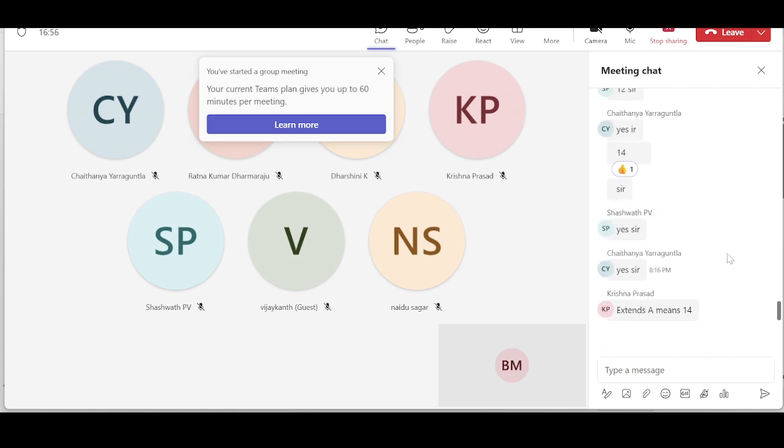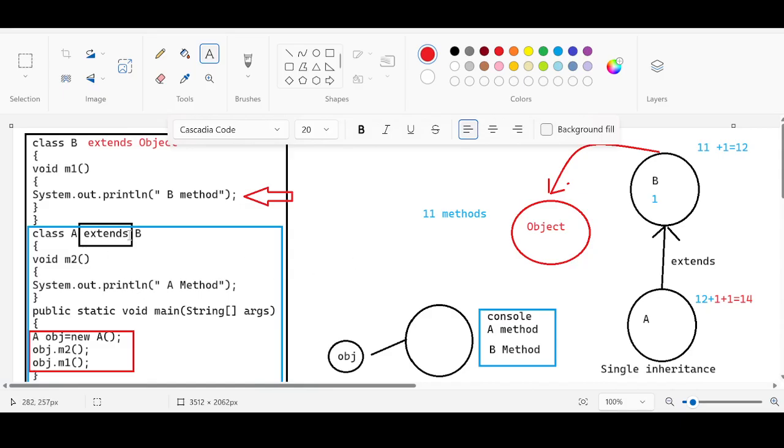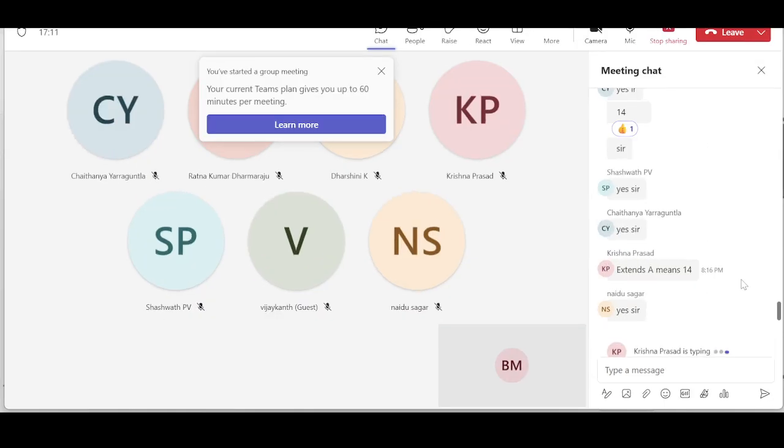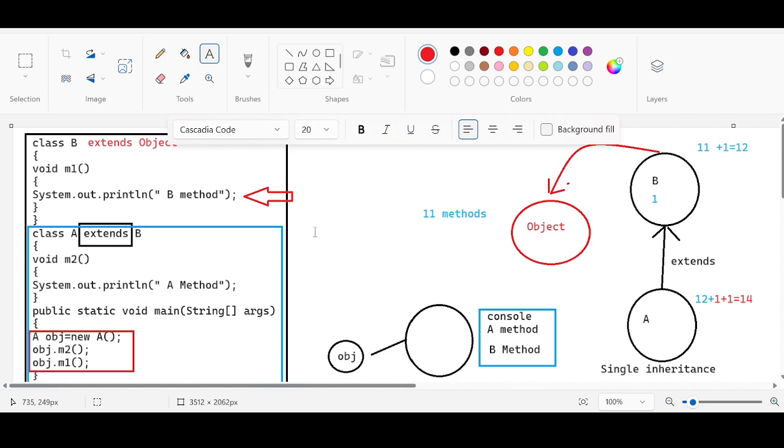Each and every method is inherited, so it is 14. Yes, of course, A is extending B. 14 only, right? Did I create any confusion? Correct only, right? 14. Do not make any mistakes going forward. This is the practical implementation of the extends keyword. I hope you are able to get this.